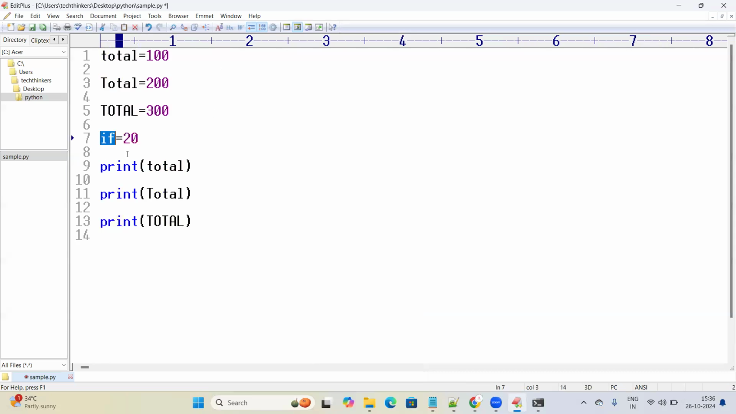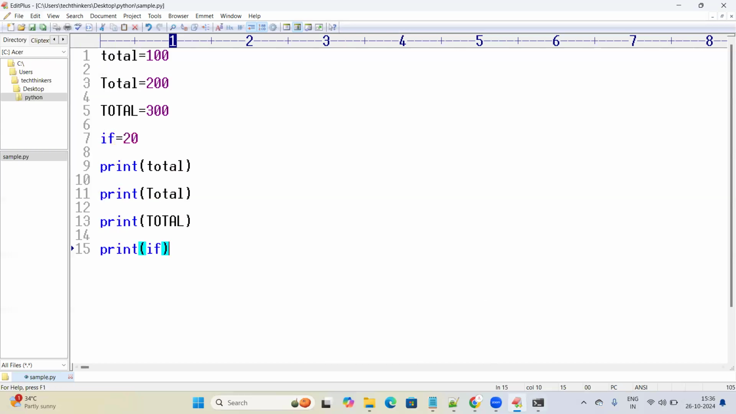Just consider that if is also a variable, okay? Just consider if is a variable and I'm assigning some value to the variable, 20. And I would like to print. In the next statement, in the print statement, I'm writing if. Can anyone guess the output now? I'm assigning the value 20 to the variable if, and I would like to print if. I would like to access the value from the if variable.